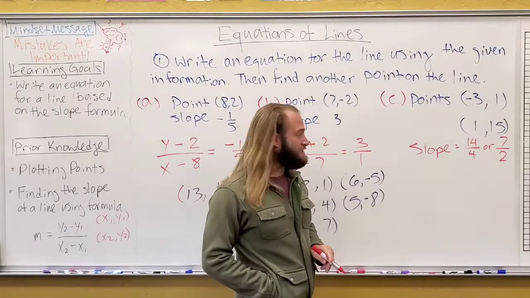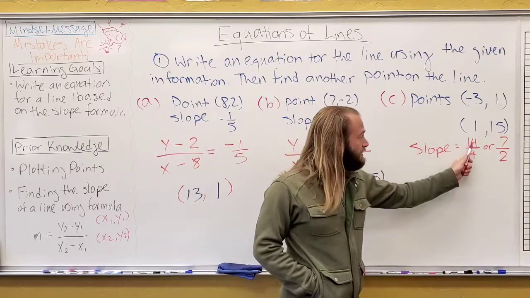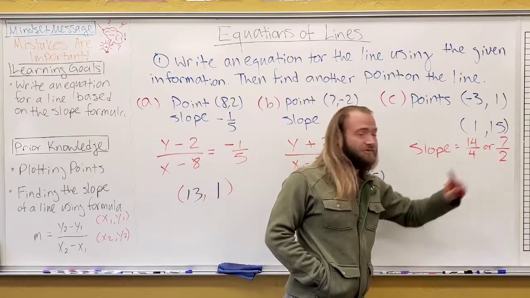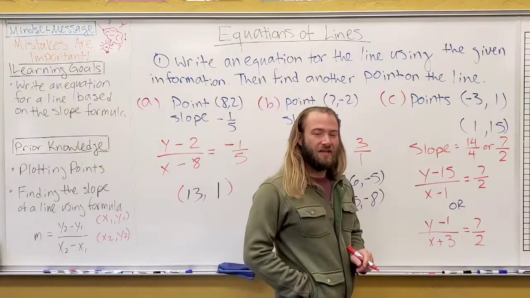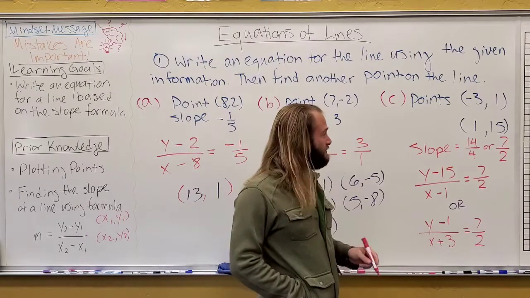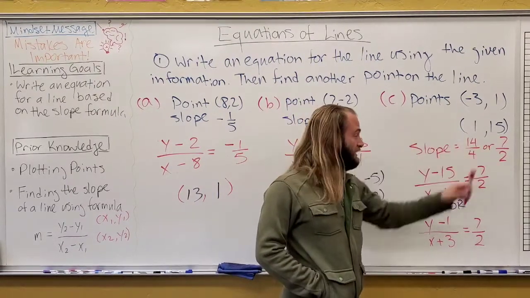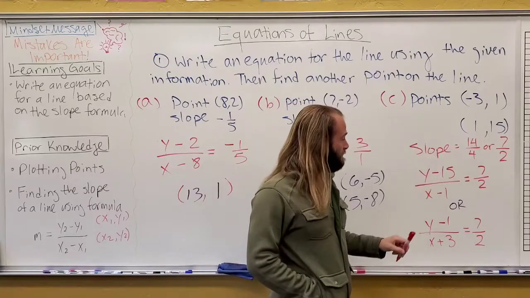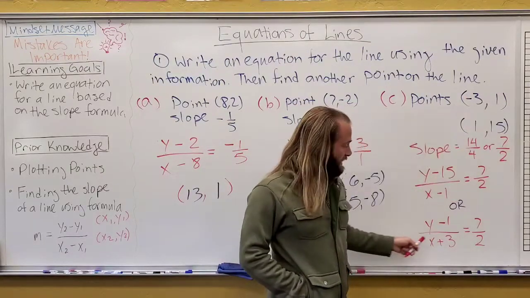For part C, as I said, you need to find the slope first, and if you actually do the rise over run, you get 14 over 4, or that simplifies to become 7 over 2, and let's look at the equation. So actually there's 2 different equations you could have written that would both be correct for this. You could build an equation off of this point or off of this point once you find the slope. So if I build off of 1, 15, then I get this one. If I build off of negative 3, 1, then I get this one.